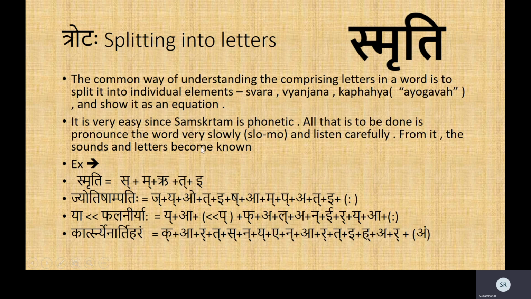You first go in slow-mo. Someone told you some word like devara. How would you split it? You go in slow-mo. Devara. That would be the slow-mo form of it. And from there, you can identify what are the constituent letters.